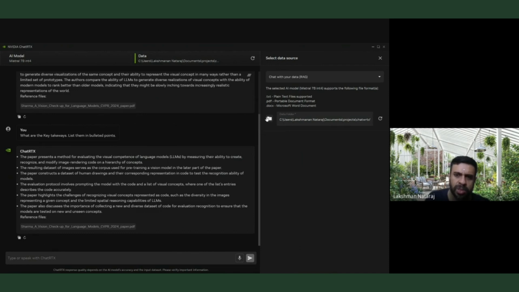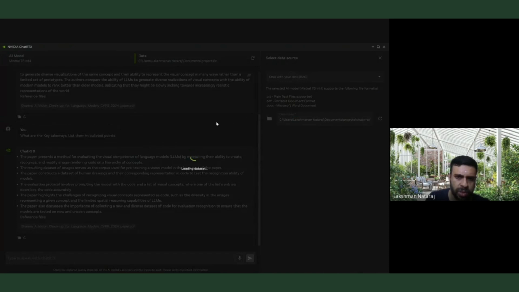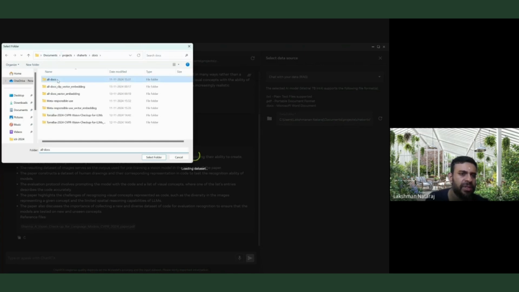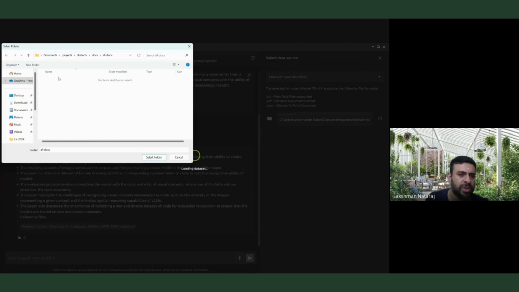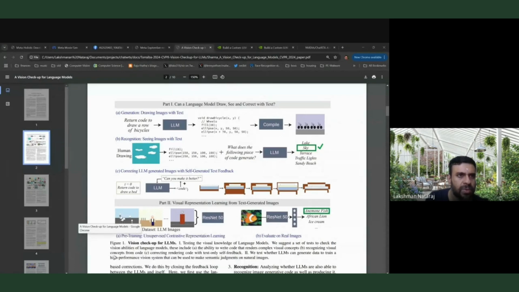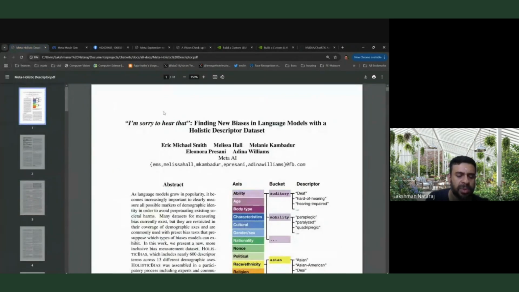So now what I'm going to do is load a different data set. I'm going to do multi-RAG, basically meaning that I have more files in this folder, about 4 files. So I'm going to select this folder, and let me show what those 4 files are. One is a paper from Meta, a very interesting paper, finding new biases in language with a holistic descriptor data set. So basically I'm going to ask something on this.